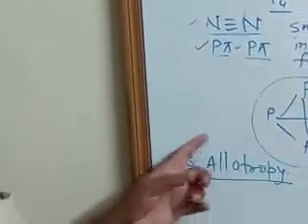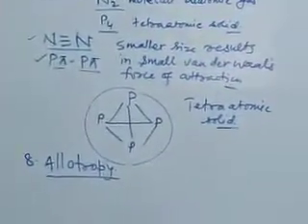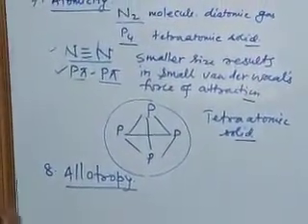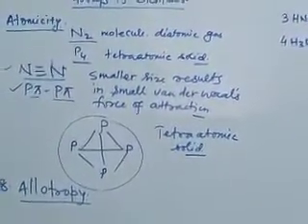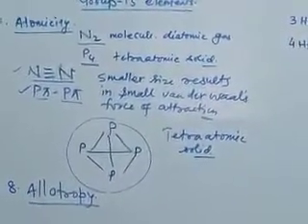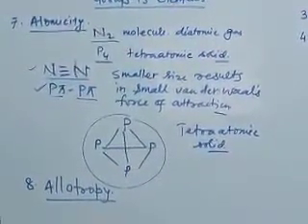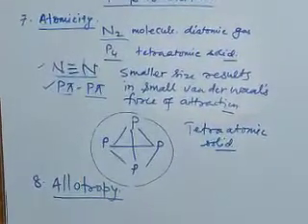Now here we have two concepts. The NCERT textbook says all elements of the group show allotropy except nitrogen. But other refresher books say nitrogen also exists in allotropic forms.